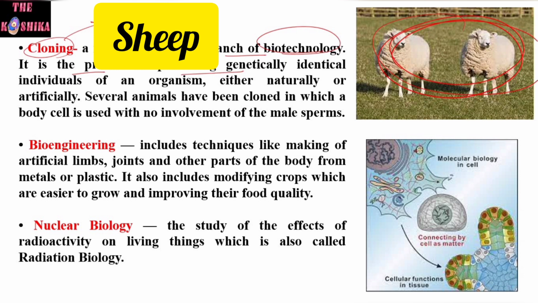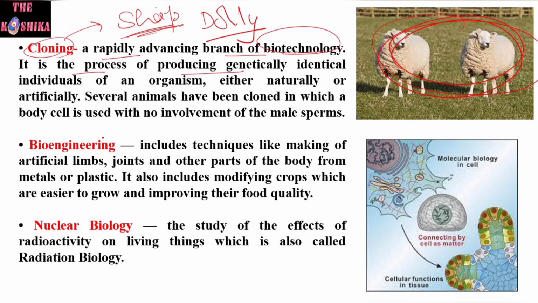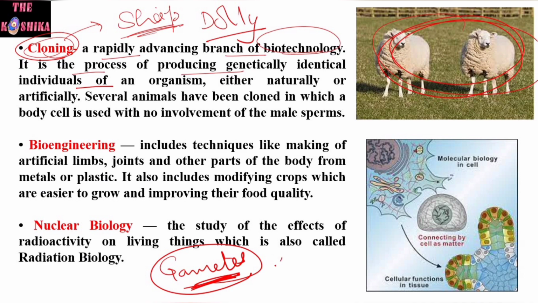And the name of the sheep is, I think, Dolly. The female Finn Dorset sheep, the first mammal cloned from adult somatic cells. The exact phenomenon behind cloning is that we are not going to use any gametes. If we use gametes, it is the normal reproductive method. But in cloning, we use somatic cells, normal body cells. Rather than using gametes, we use somatic cells.